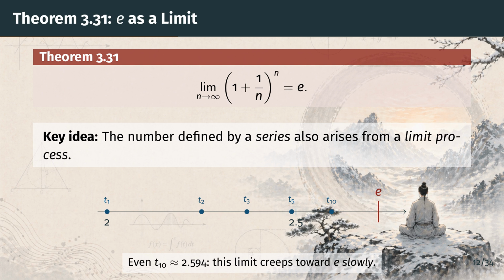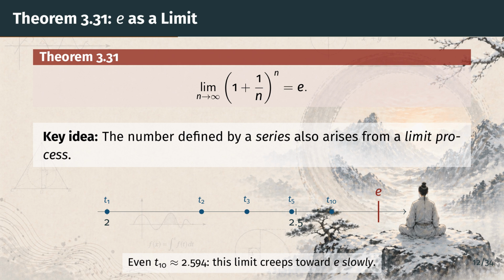Here is the first theorem. It says that the limit, as n goes to infinity, of 1 plus 1 over n, all raised to the power n, is exactly the number E we just defined. The number line lets you watch it happen.